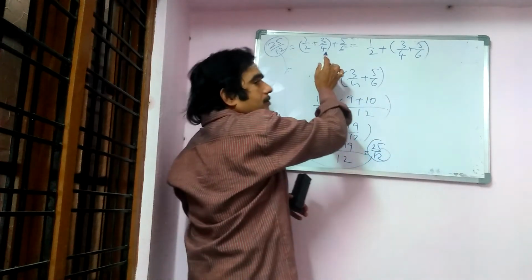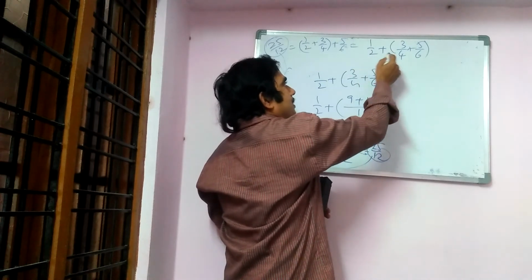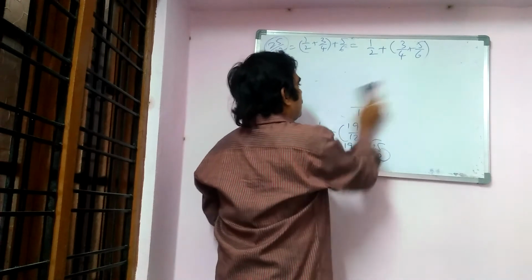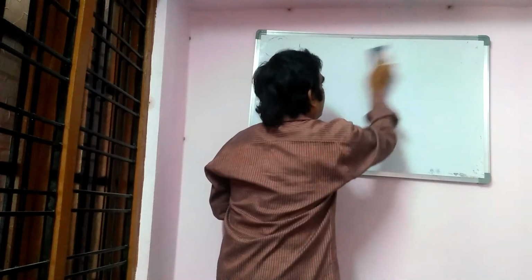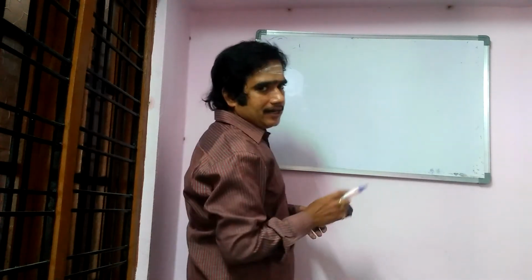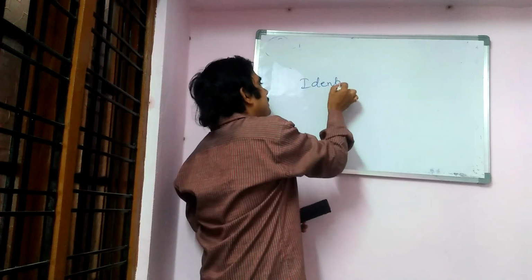1 by 2 and 3 by 4 we added first, then we added 5 by 6. And 1 by 2 plus the sum of 3 by 4 and 5 by 6, then also we got the same answer. So what do we understand now? Rational numbers are associative with respect to addition. Okay? Now, identity property.